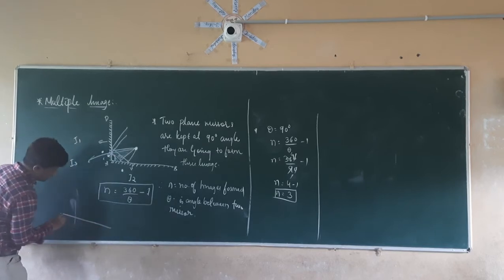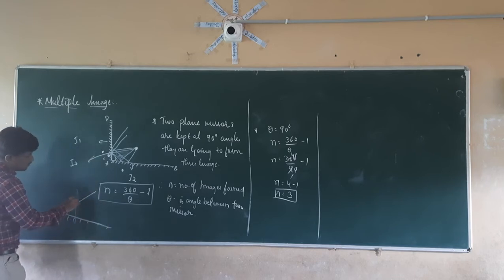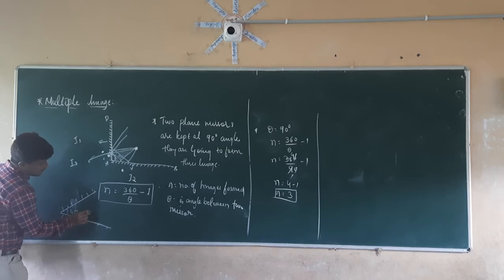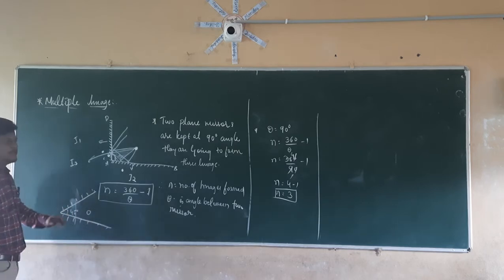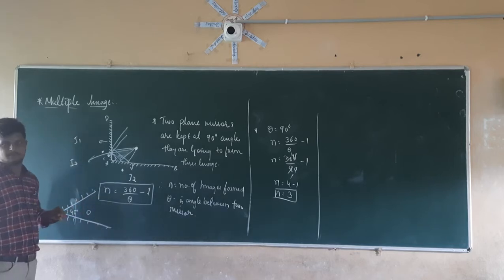So this is the first mirror and this is the second mirror. They are kept at an angle of 45 degrees and the object is kept here. How many images are we going to see of this object if it is kept like this?